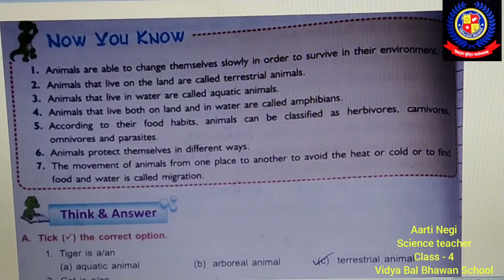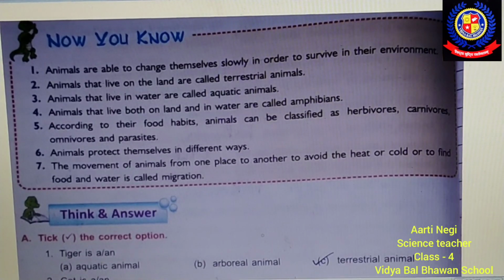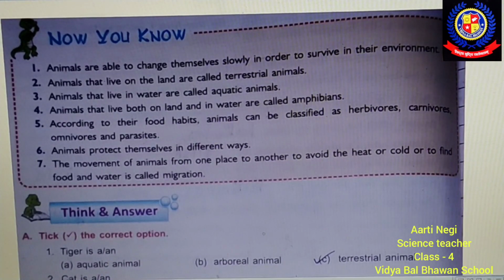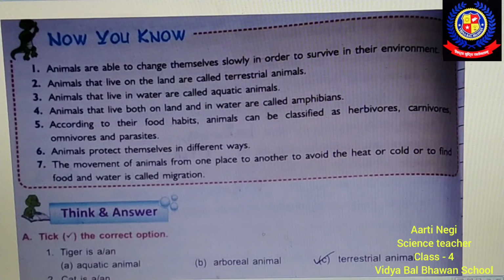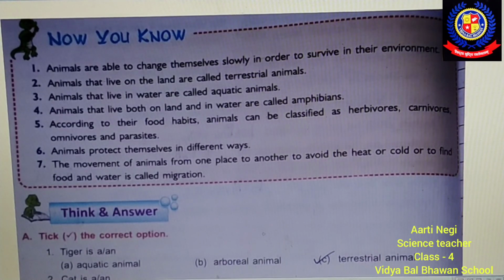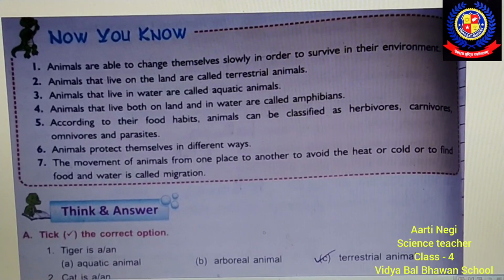Fifth, according to their food habits, animals can be classified as herbivores, carnivores, omnivores, and parasites. Sixth, animals protect themselves in different ways, means they have different qualities to protect themselves from their enemies.